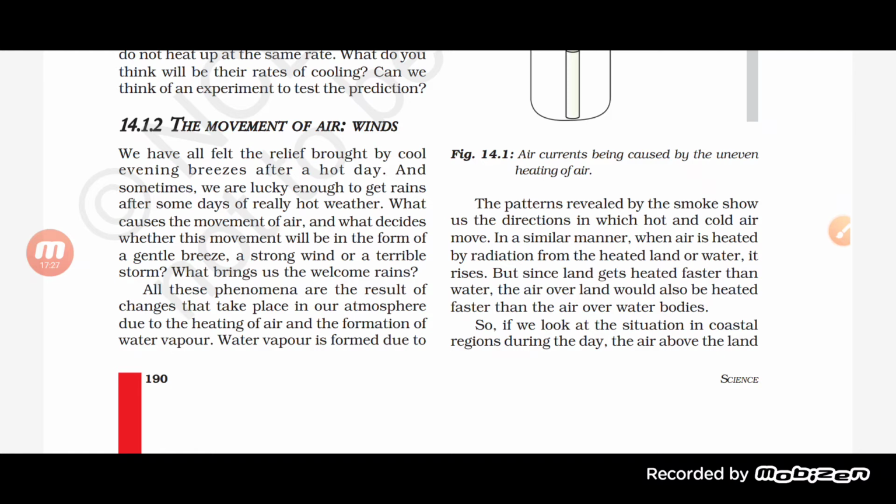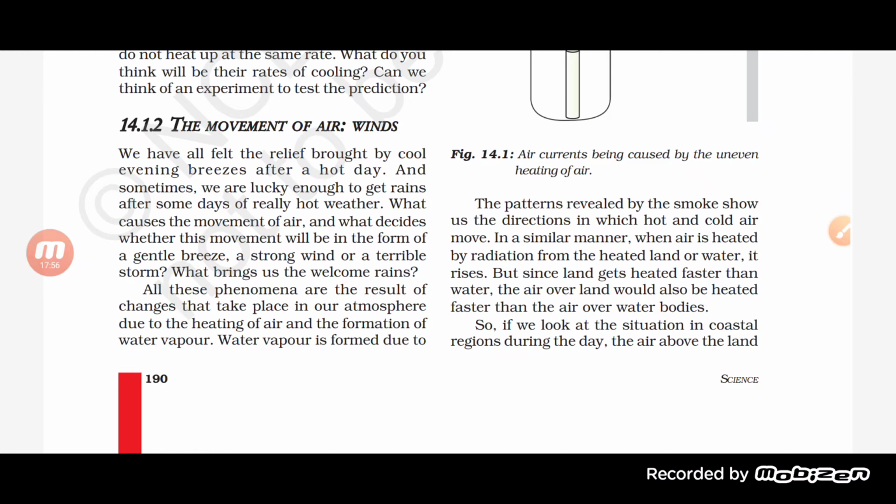The land also receives sunlight during the day, and the water also receives the sunlight. But what happened? The land heated faster than the water, and due to which the air present near the land gets heated up, expands and rises up. And due to which the air over the water body starts moving to the land.